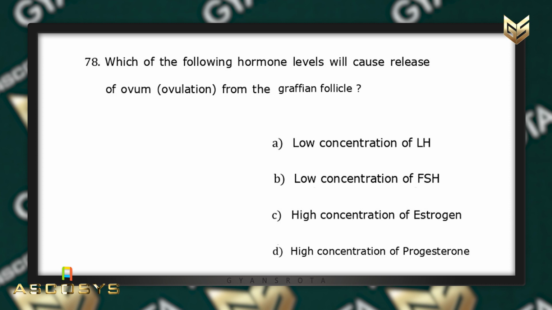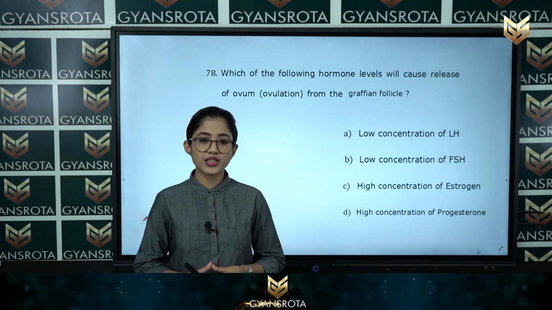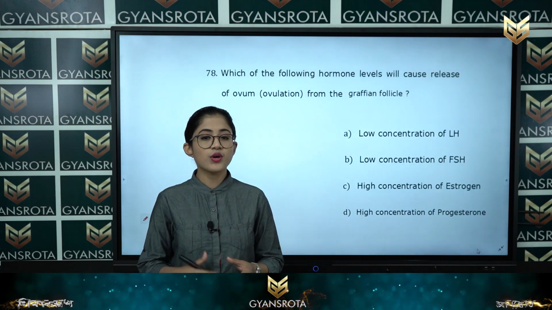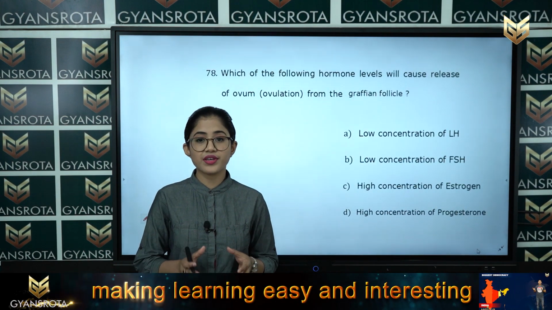Now let's see the next question, that is question number 78. Which of the following hormone levels will cause release of the ovum, that is ovulation, from the Graafian follicle? Option A, low concentration of luteinizing hormone, option B, low concentration of follicle stimulating hormone, option C, high concentration of estrogen, and option D, high concentration of progesterone. Student, while discussing the menstrual cycle, we have discussed the hormone which causes release of the ovum, that is called ovulation, from the Graafian follicle.